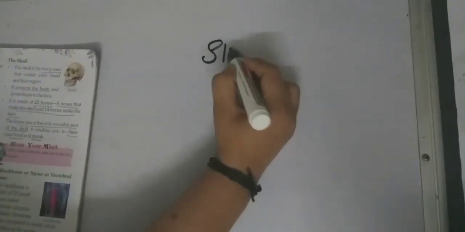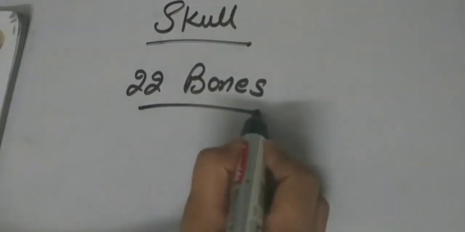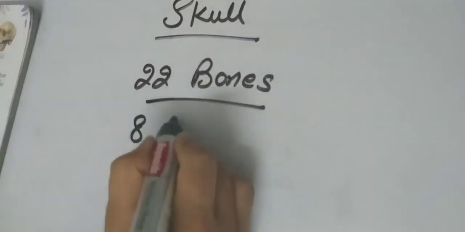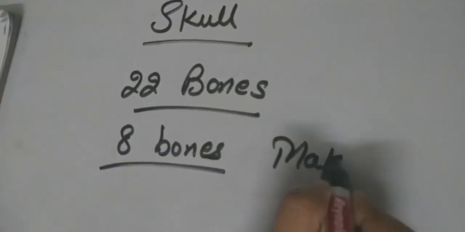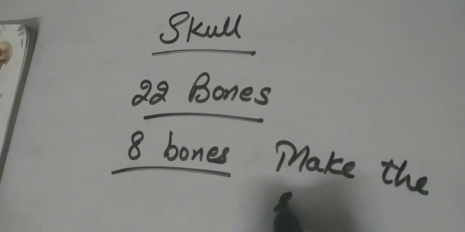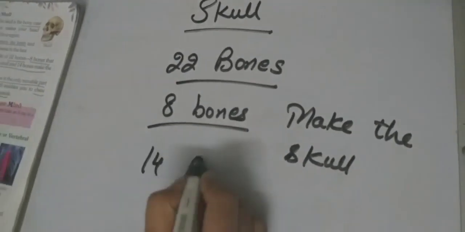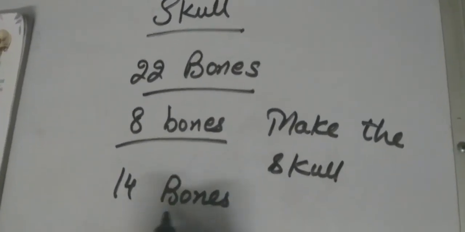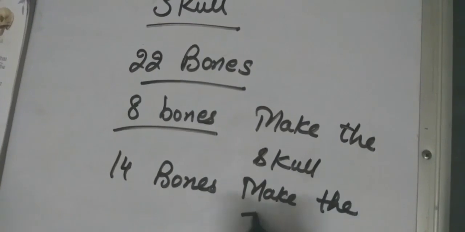Skull. How many bones does a skull have? 22 bones. How many bones? 22 bones. And 8 bones make the skull. 14 bones make the face.